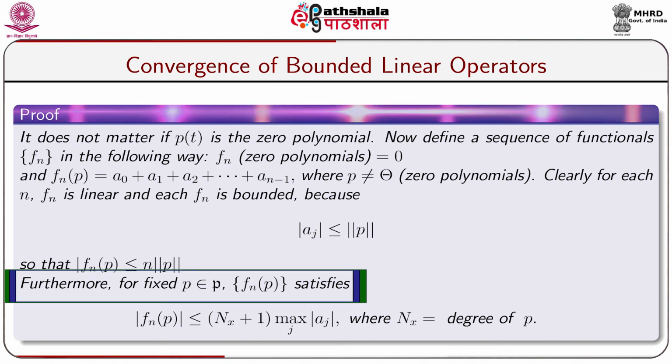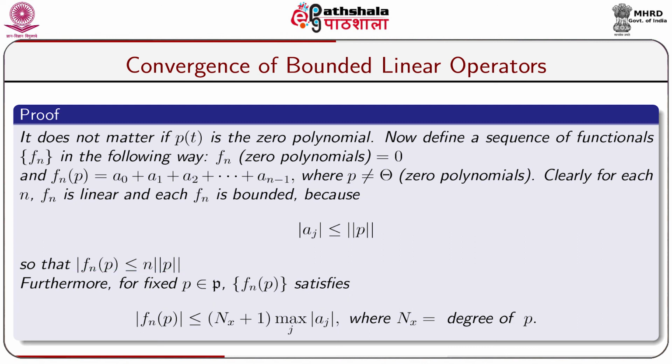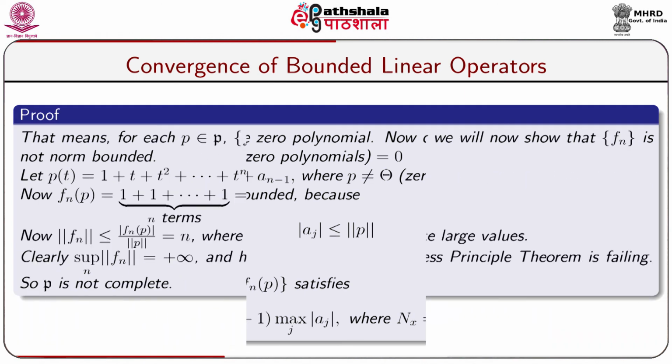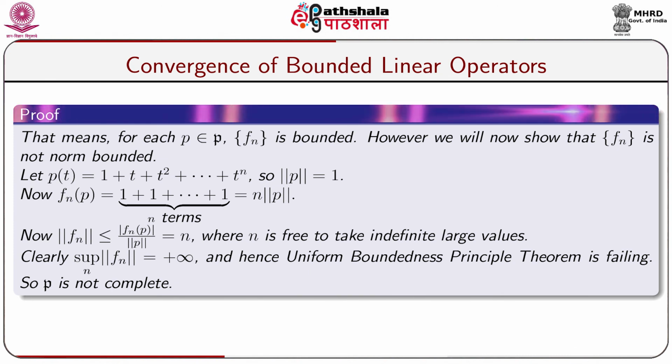Furthermore, for fixed p belongs to P, that is the collection of all polynomials under consideration, the sequence fn(p) satisfies modulus of fn(p) less than or equal to np plus 1 into the maximum of modulus of aj, where the maximum is taken over j, and np is equal to the degree of p, where p is the polynomial. That means, for each p belongs to P, the sequence fn(p) is bounded. However, we will show that the sequence fn is not norm bounded.